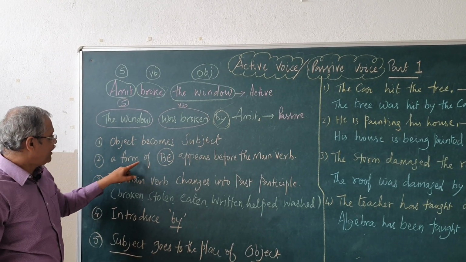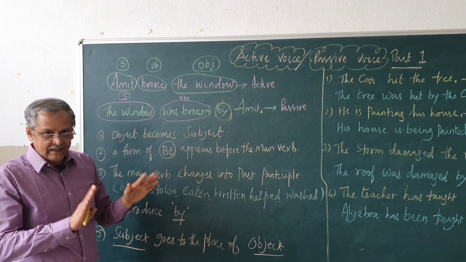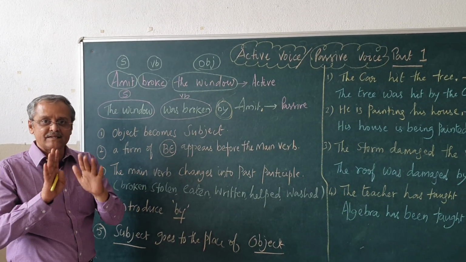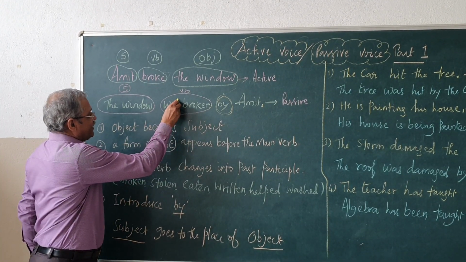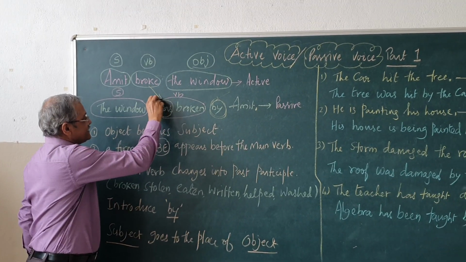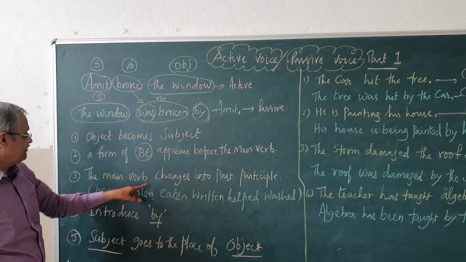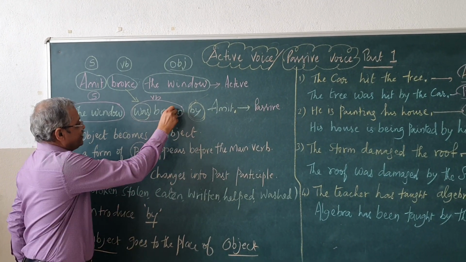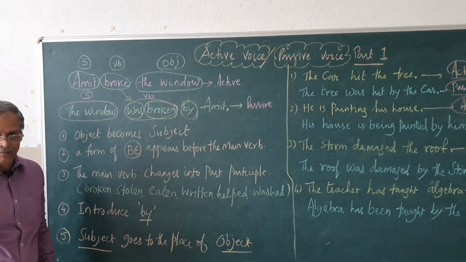Second, a form of be appears before the main verb, be form, is, or, am, was, were, something like that. So, here we are introducing a be form, was, because broke is the past tense. So, was. Then the main verb changes into past participle. You observe this sentence, past participle, break, broke, broken.